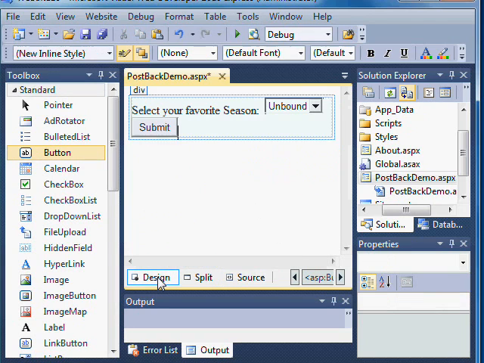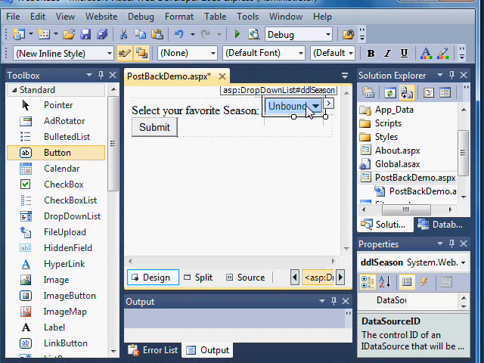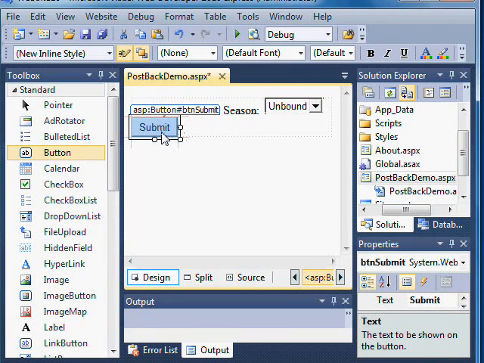So now that we have our server-side controls, we can start to look at event handlers. An event handler is nothing more than a code block that controls what happens on the server side when you initiate a postback from the client side for a certain web control. So for example, if we would enable auto postback on a drop-down list, we'd need an event handler for that. The same with a submit button. When we click the submit button, we need an on-click event handler.